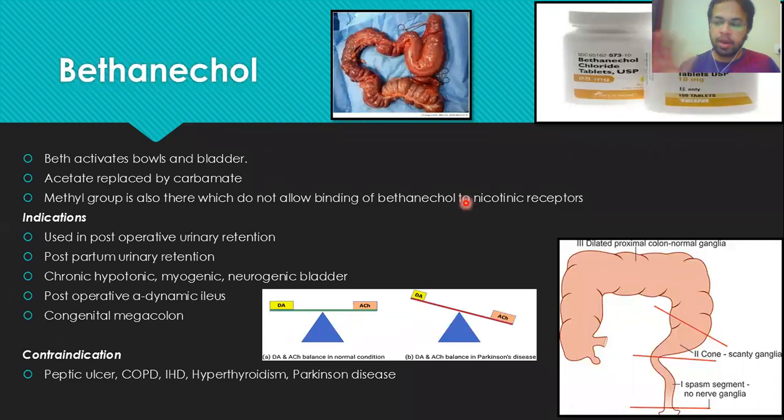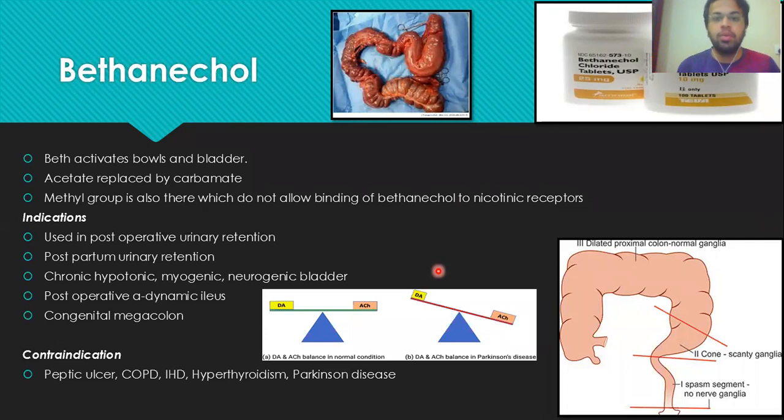So the two problems which are coming with acetylcholine, we have cut down with the bethanechol. How? Number one, we have replaced the acetate with the carbamate, and second, we also added the methyl group in the bethanechol. Because of that, it is selective to the muscarinic receptor now, and it is not rapidly degraded by the acetylcholinesterases in the blood, in the body. Right, class? Clear a bit? So the bethanechol binds selectively with the muscarinic receptors. Right, this is the number one thing. Now, what are the indications in which we use the bethanechol?